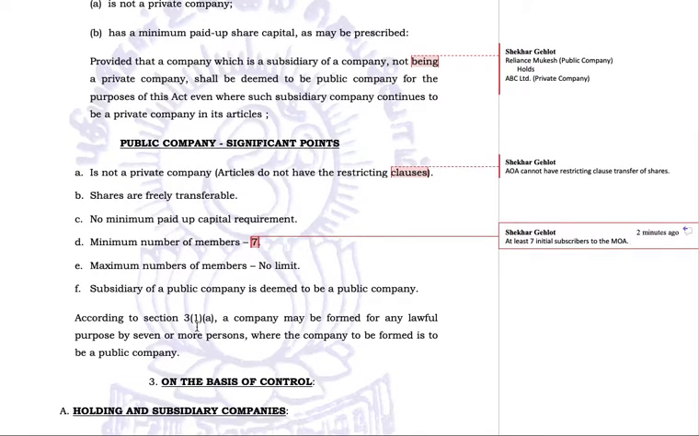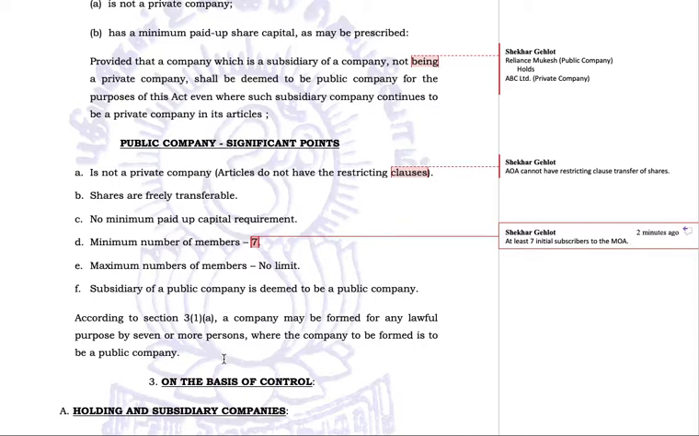According to section 31A, a company may be formed for any lawful purposes by 7 or more persons, where the company to be formed is to be a public company. Okay, so definitely any company, which is either a private company or public company, has to be a company formed for lawful purposes. There cannot be any company for unlawful purposes. That will be an unlawful association only, cannot be registered as a company ever.